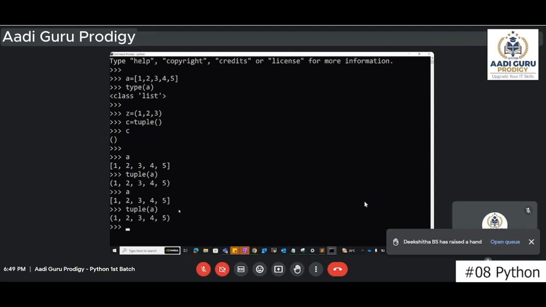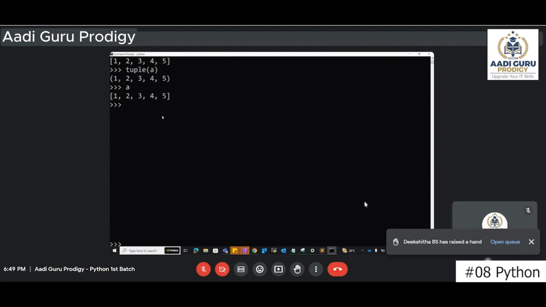So now tuple of A, what will this do? It will create a new tuple. Now where is this tuple created, where is this tuple getting stored? This list we have stored in the variable A. It's showing as a tuple, but where will this tuple be stored? It will be stored somewhere in the RAM.